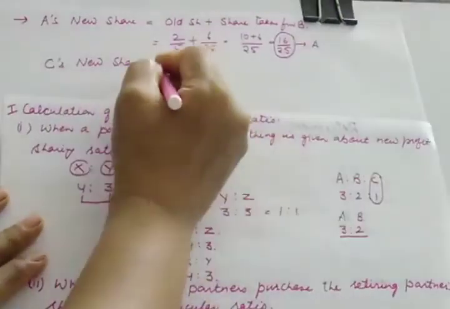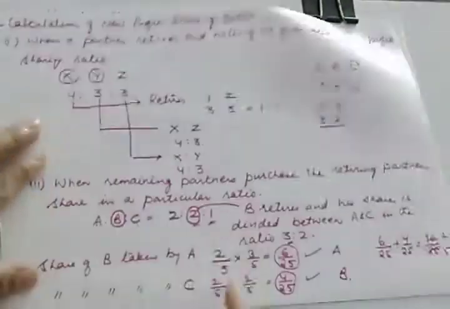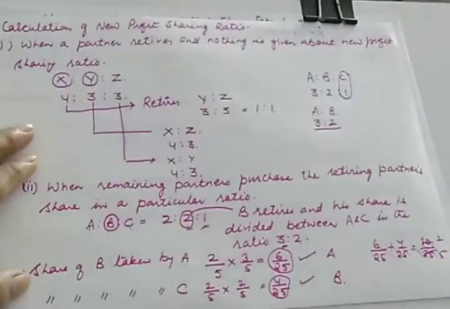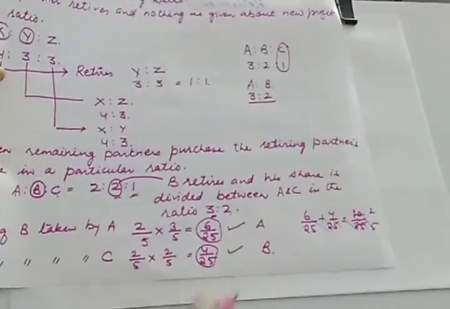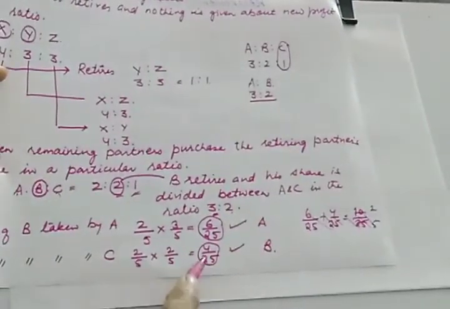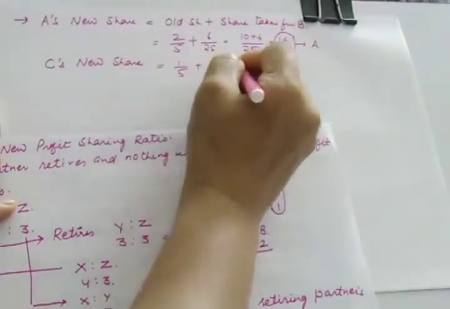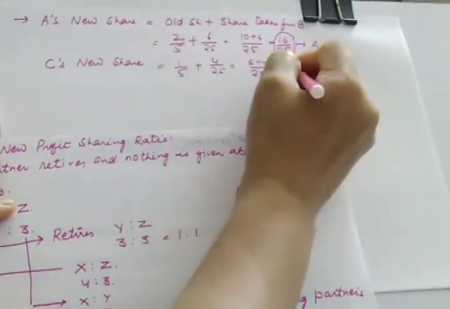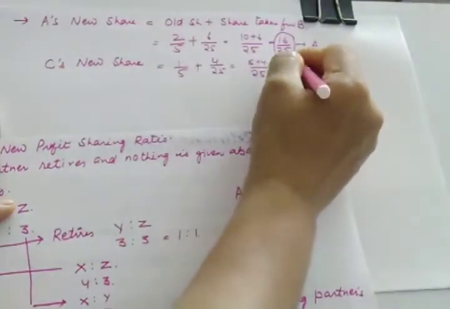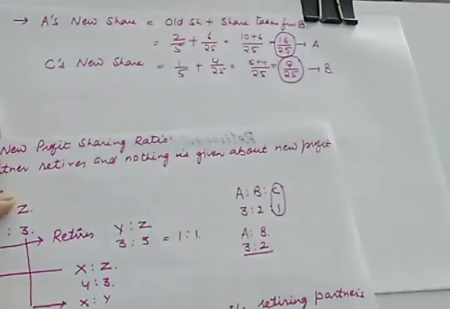So C's old share is 1 upon 5, plus whatever he is getting from B. He is getting 4 upon 25 from B. So LCM 25, 5 plus 4 is 9 upon 25. This is C's new share.